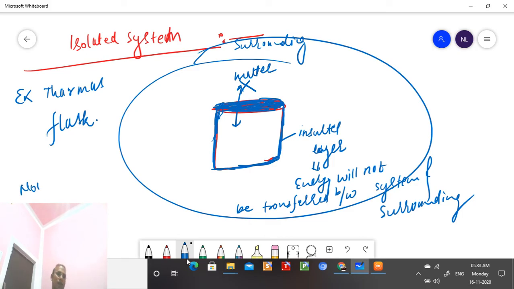But the note is that no system is 100% isolated. It means after a certain period of time it is going to cool. So that is what the isolated system is, student.